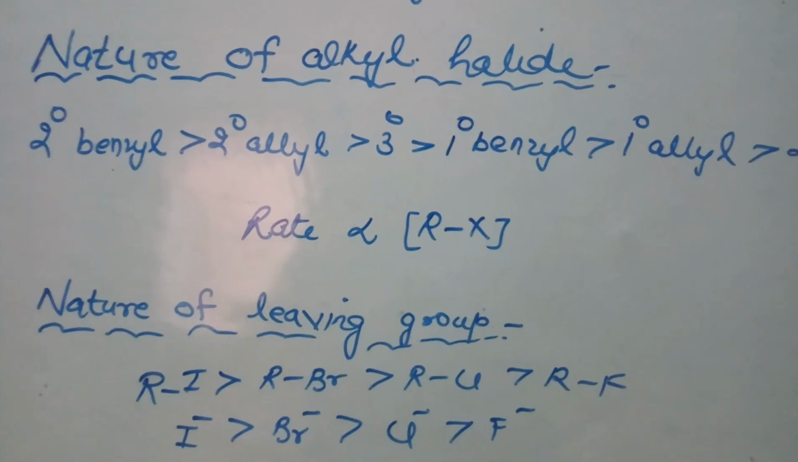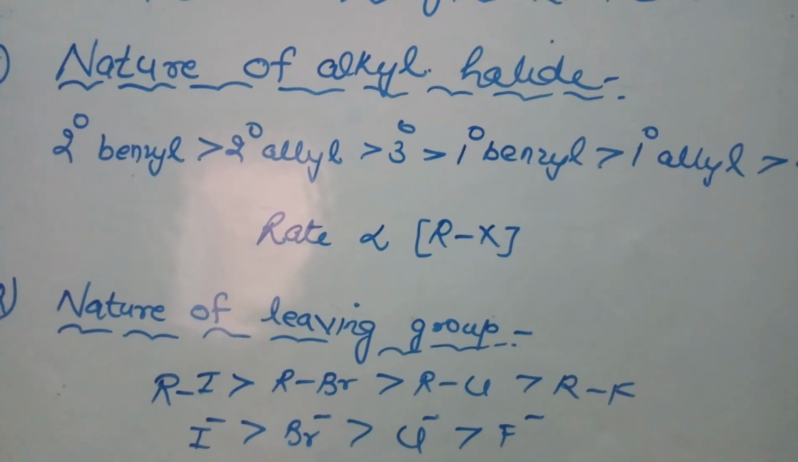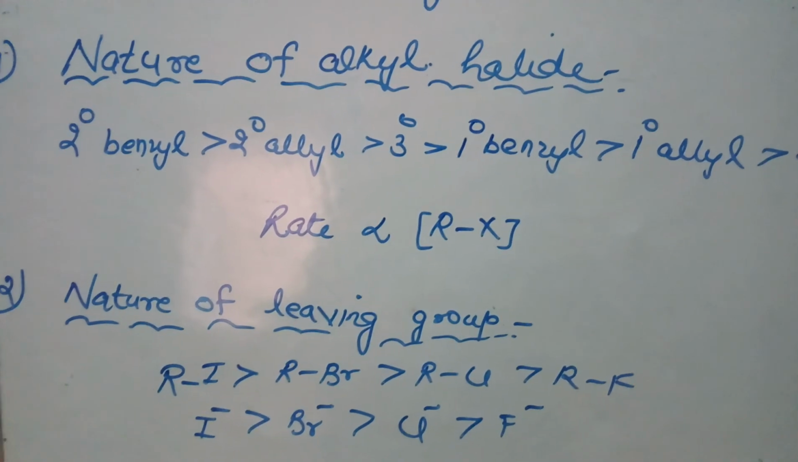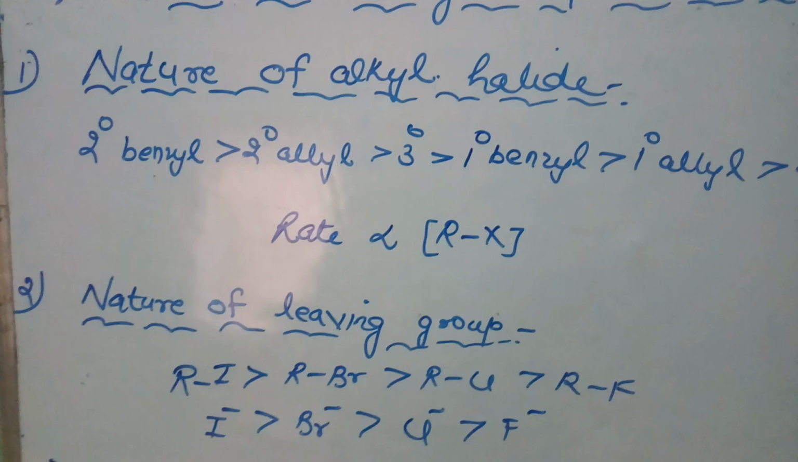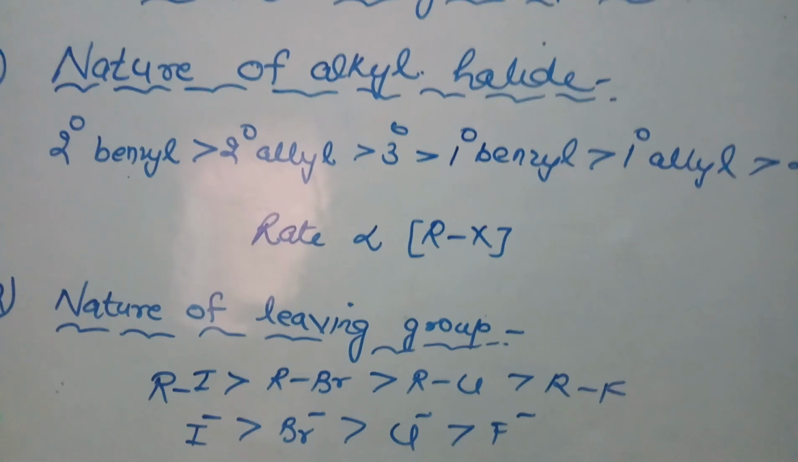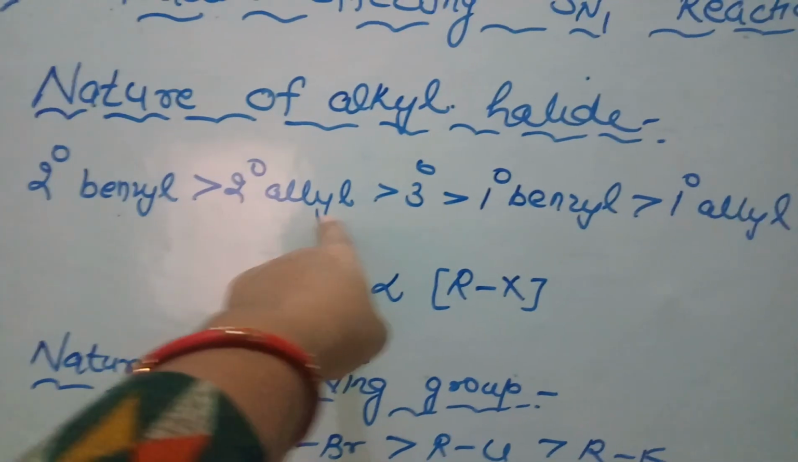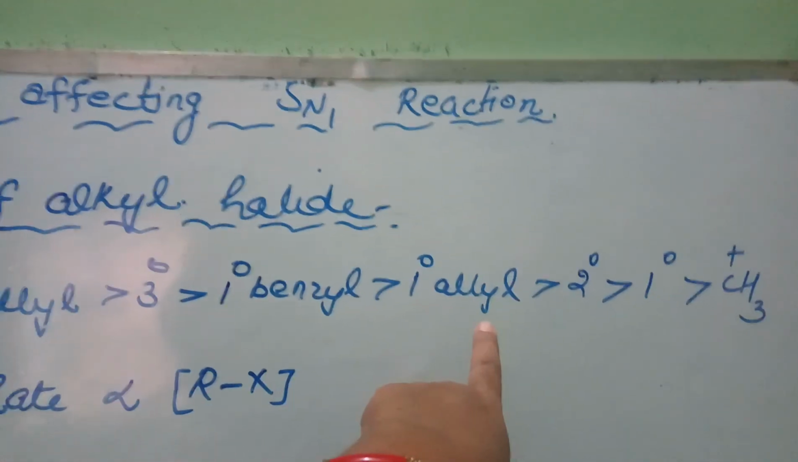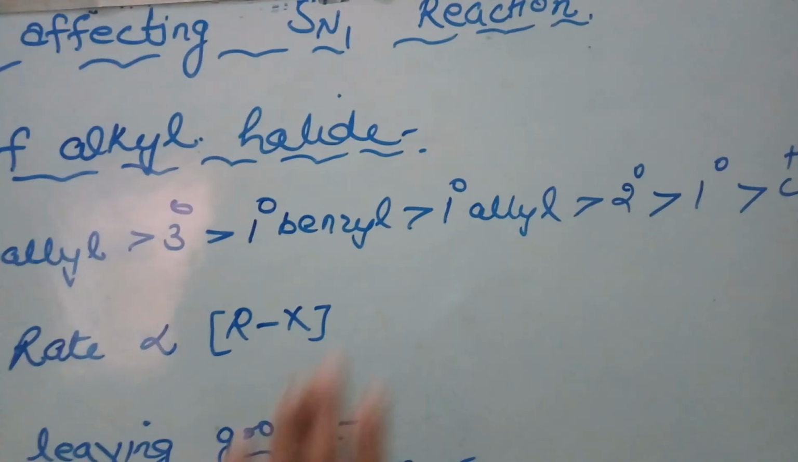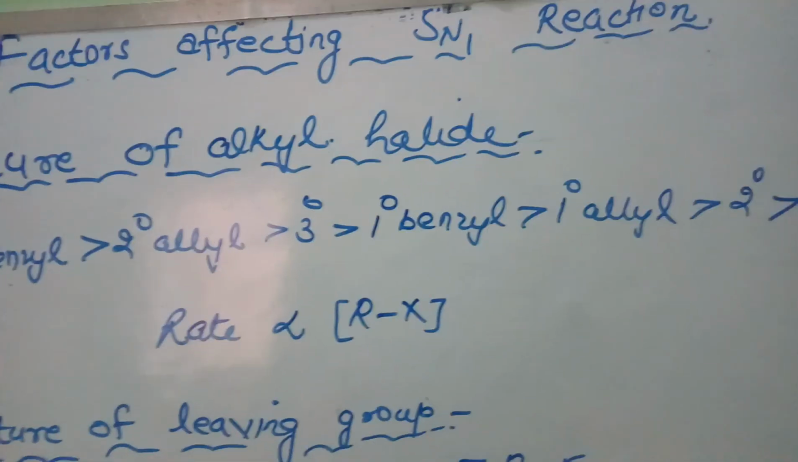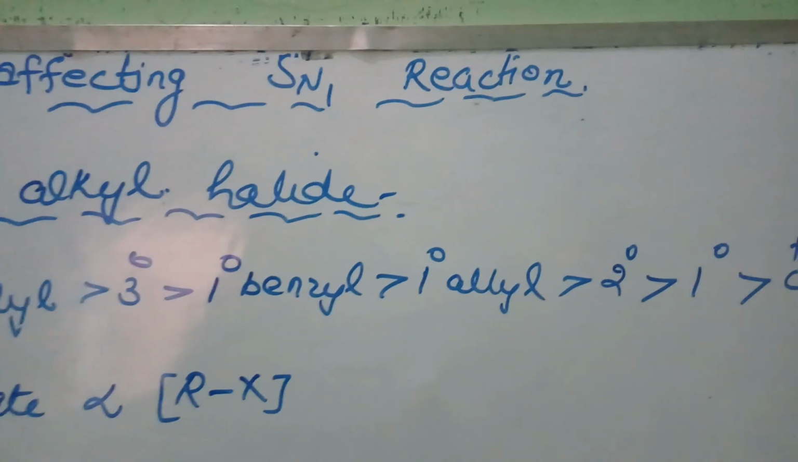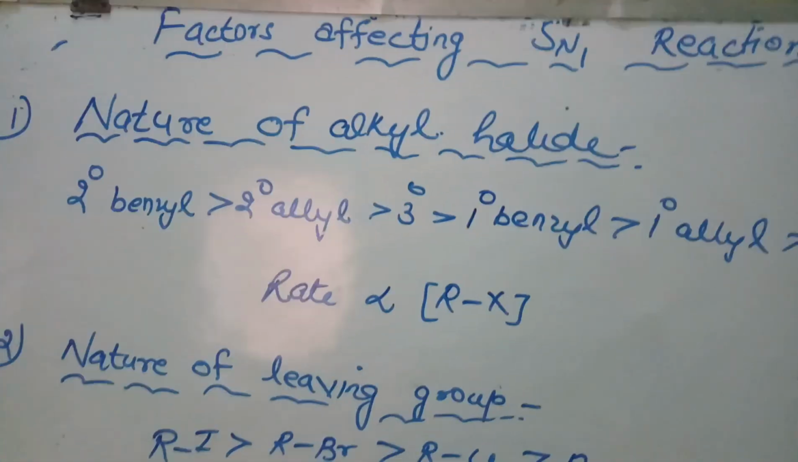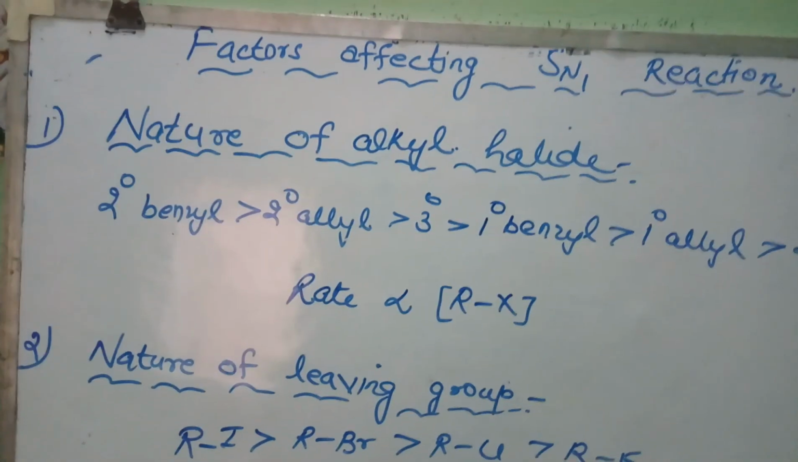I hope you understood how the nature of alkyl halide alters the SN1 reaction mechanism. If it forms a more stable carbocation, it has more capability of undergoing SN1. Students, notice that all these carbocations, secondary allyl, secondary benzyl, tertiary, primary benzyl, primary allyl up to secondary, form stable carbocations. Hence, they undergo SN1 reaction. Whereas primary carbocation and methyl carbocation are not stable, so they don't have the tendency to undergo SN1. They will undergo SN2 reaction.